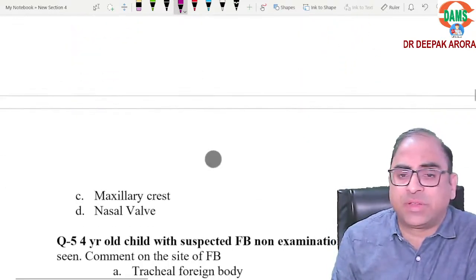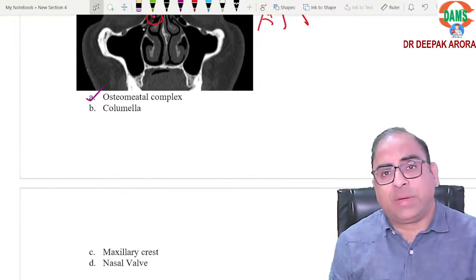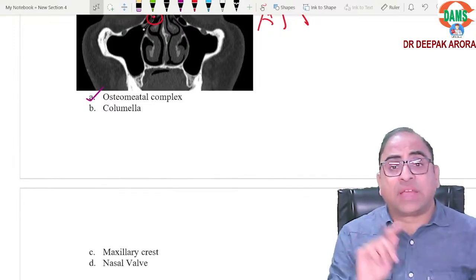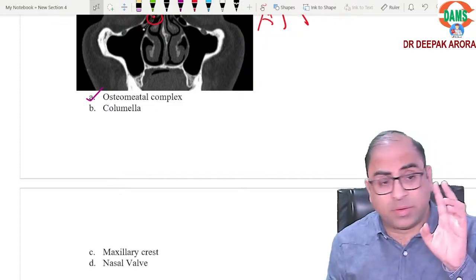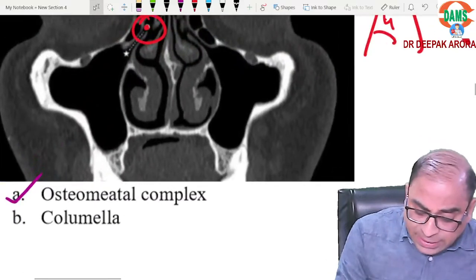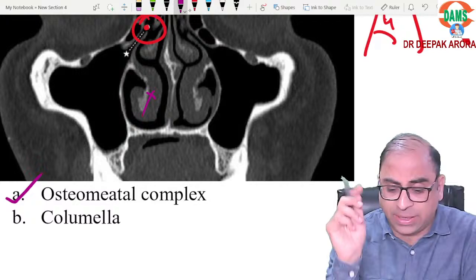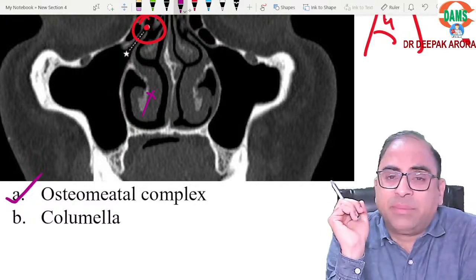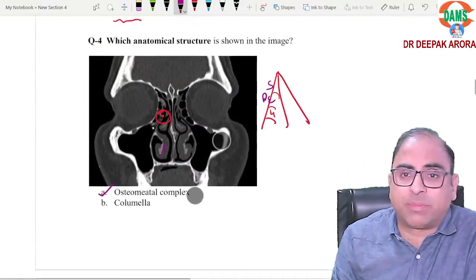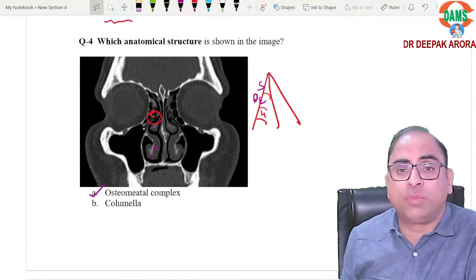And one option was nasal valve beta. Listen, what is nasal valve? Internal nasal valve, Limen nasi. If you remember, we have learned 3 boundaries: septum, inferior turbinate, junction of upper lateral, lower lateral. So internal nasal valve will be somewhere at the level of inferior turbinate. It will not be somewhere in the middle meatus behind. So the best possible answer in this MCQ will be your osteomeatal complex.